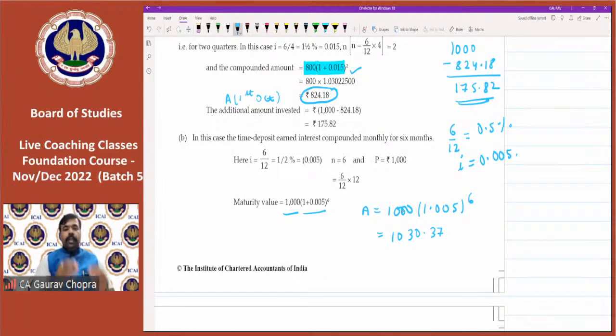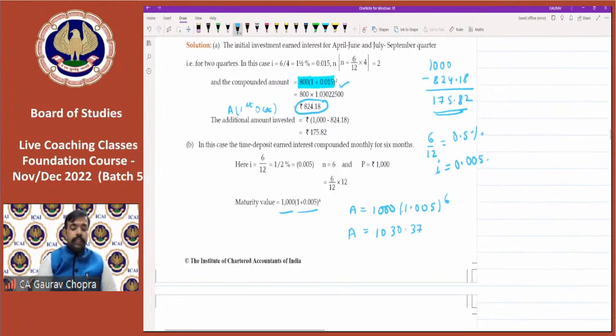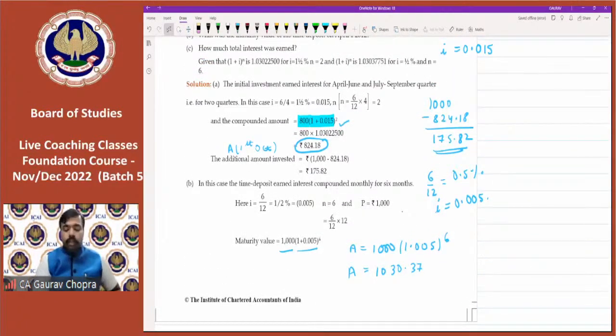Okay. तो पहले हमने 800 इन्वेस्ट किया for 6 months. Compounding was quarterly. फिर उसमें जितना भी अमाउंट कम पड़ा हमने वो इन्वेस्ट किया ताकि वो 1000 बन जाए और उस 1000 को इन्वेस्ट किया फॉर 6 months and after 6 months the amount which we are getting is 1030.37. And the third part says what is the total interest which we have earned.